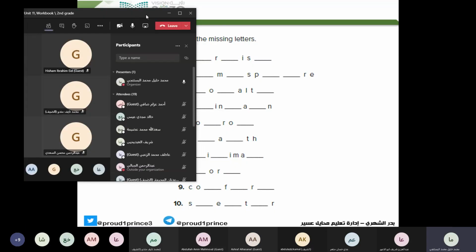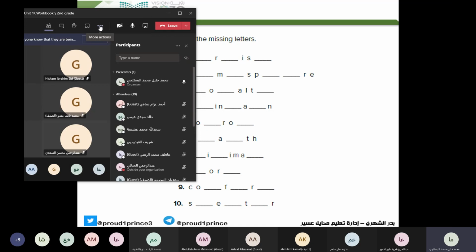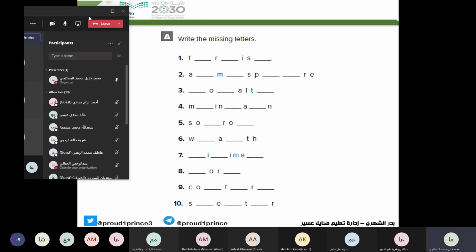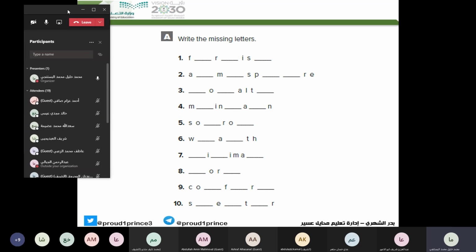Okay, look at your workbook on page 1. Now here we have to continue with the workbook, as you know, the student's book. Look at the first exercise, write the missing letters. Who wants to do the first one?